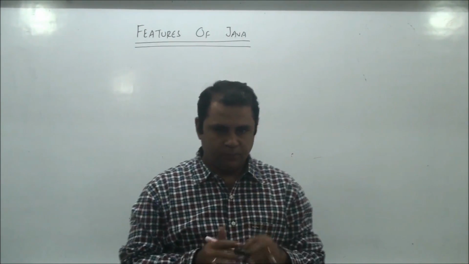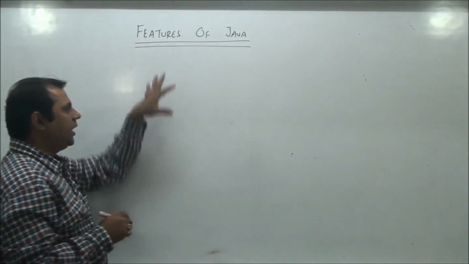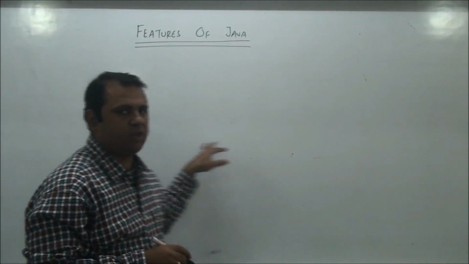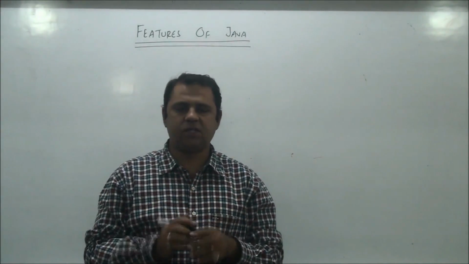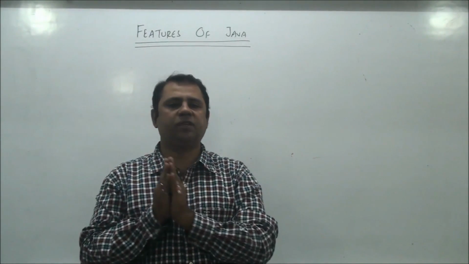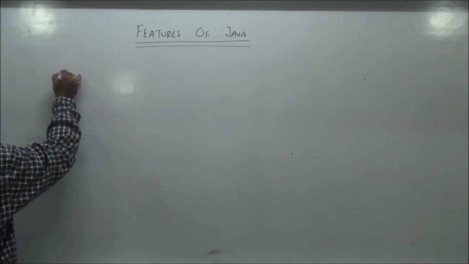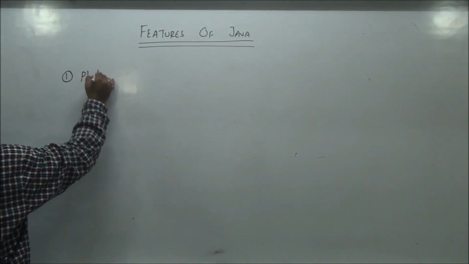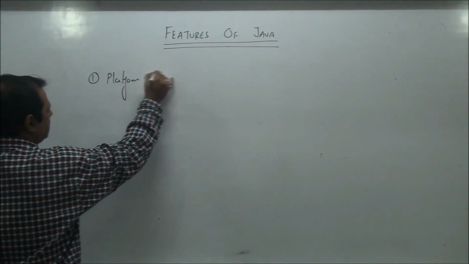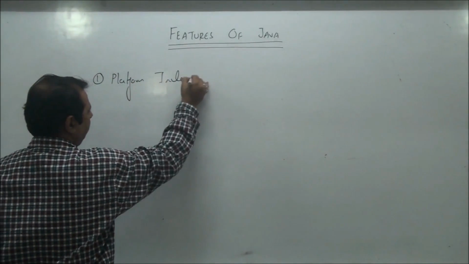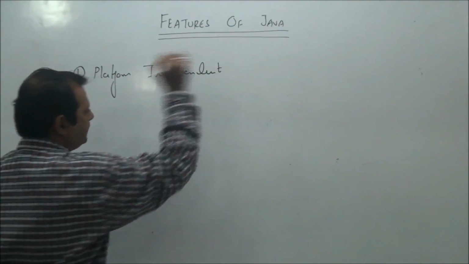In today's lecture, we'll discuss other important features of Java which have made Java a popular language, a popular choice among most of the application developers. So the very first feature, which we have already discussed, let me state it again, is Java's platform independency.